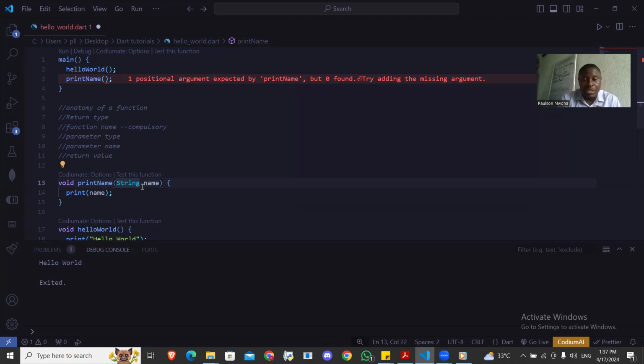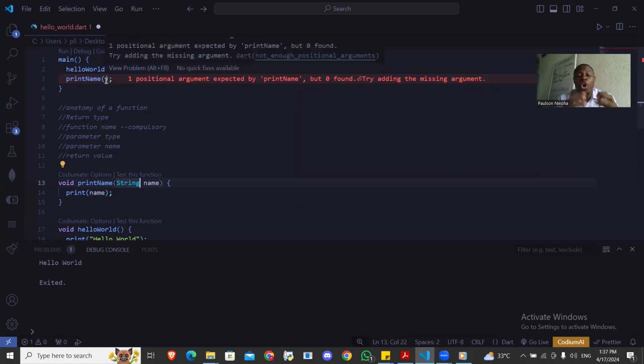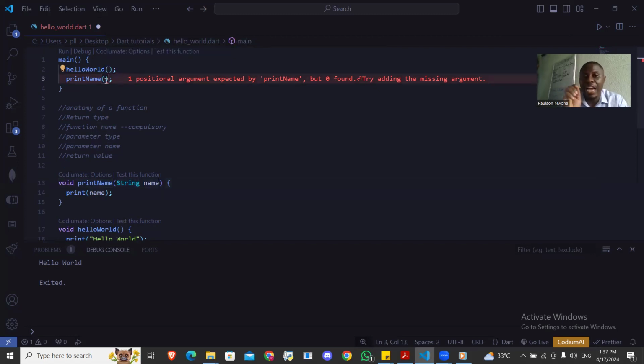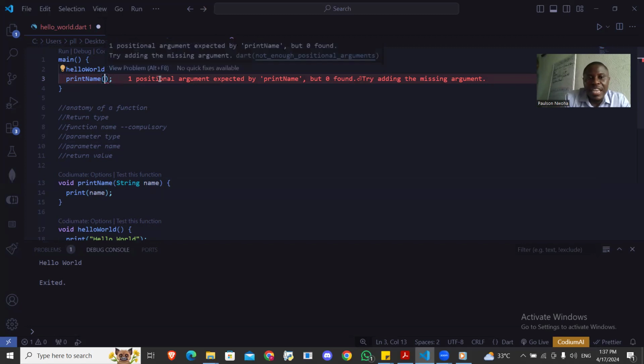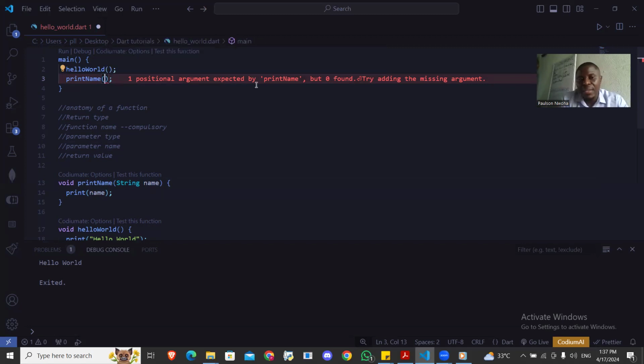When you're declaring or defining your function, anything inside the parentheses we call parameters. But when you're calling it, when you're using the function, anything inside it is called an argument. Look at it, it said one positional argument expected, because this function expects an argument, it has a parameter name. So I have to give it that argument.